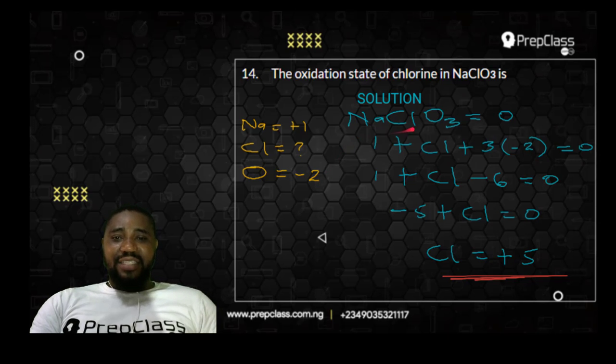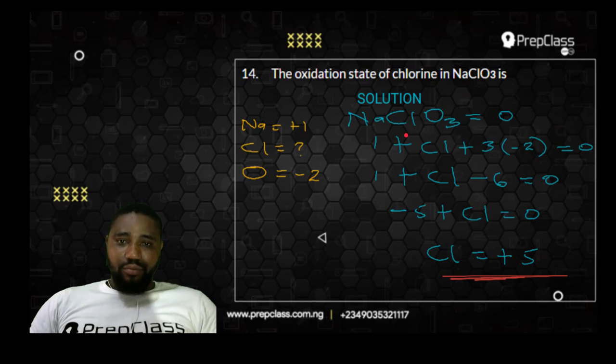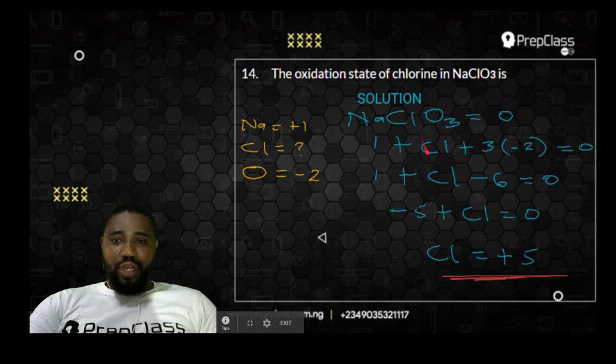So you now say NaClO3 equals 0. So what is Na? Sodium is 1, plus chlorine, that is Cl, plus oxygen, which is 3 times the oxidation state of oxygen, which is -2. Everything must equate to 0. So you now have 1 plus Cl plus 3 times -2, which is -6, equals 0.